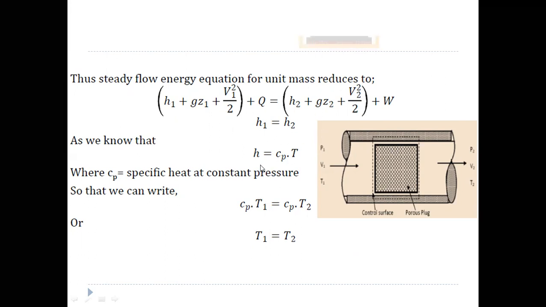As we know, H is equal to Cp into T. If you substitute this, Cp into T1 is equal to Cp into T2. Cp gets cancelled, so T1 is equal to T2. So the temperature also remains constant.